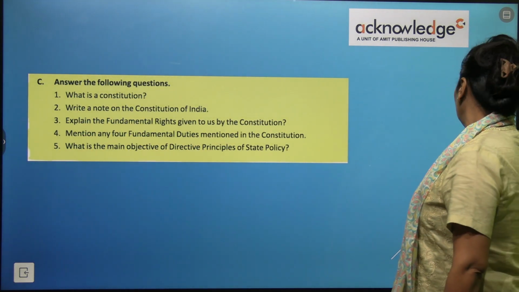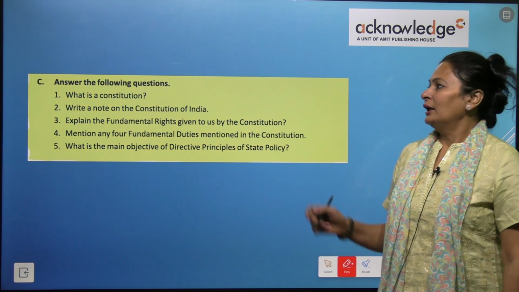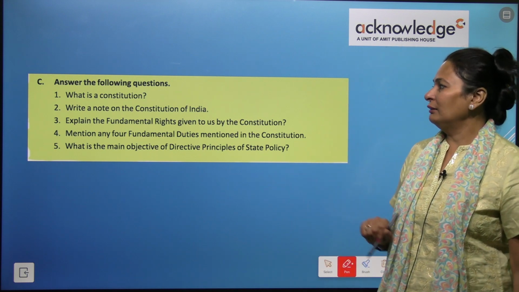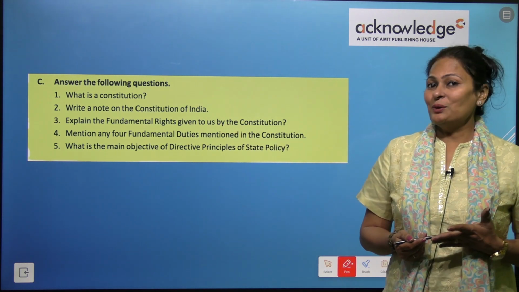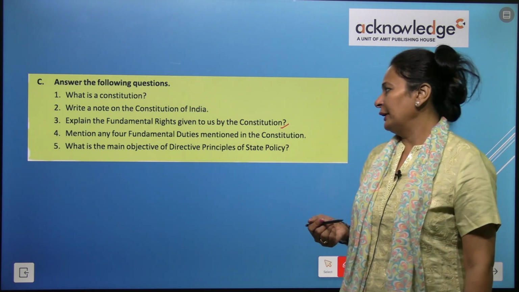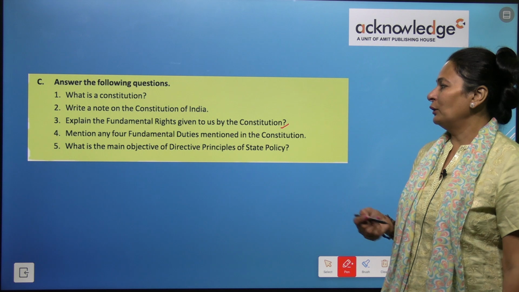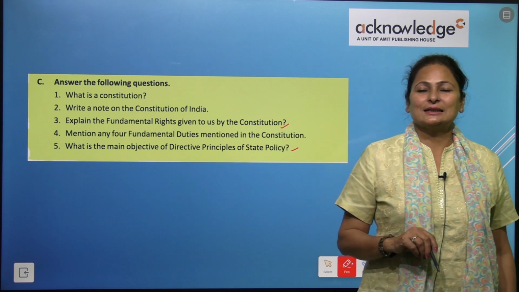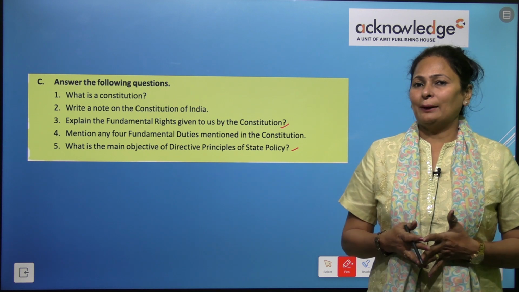So let's see the question answers. What is the Constitution? Write a note on the Constitution of India. Explain the fundamental rights that are given to us by the Constitution. Mention any 4 fundamental duties mentioned in the Constitution, and what is the main objective of the directive principles of state policy? We have already done the explanation part of the chapter, right?